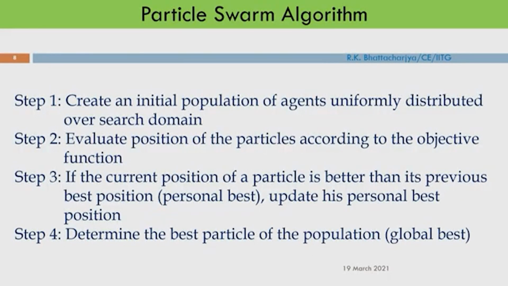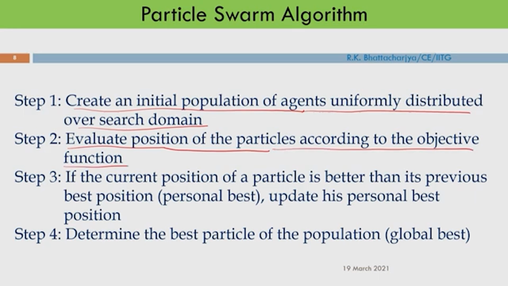Step 1, we will create an initial population of n particles uniformly distributed over the search domain. I can use any uniform distribution to generate this population, and once I have this population, we will evaluate the position of the particles according to the objective function. I can use any fitness function, which you get from the objective function, and you can evaluate the particles.